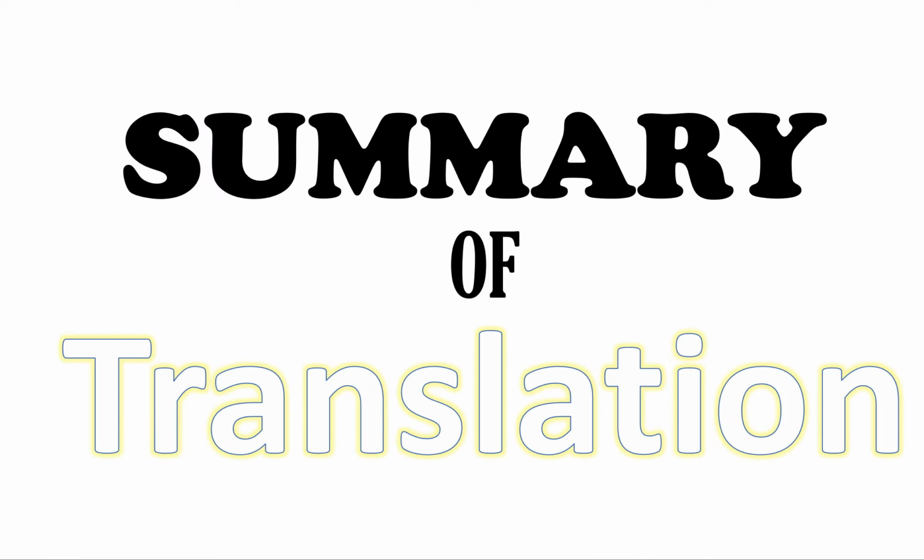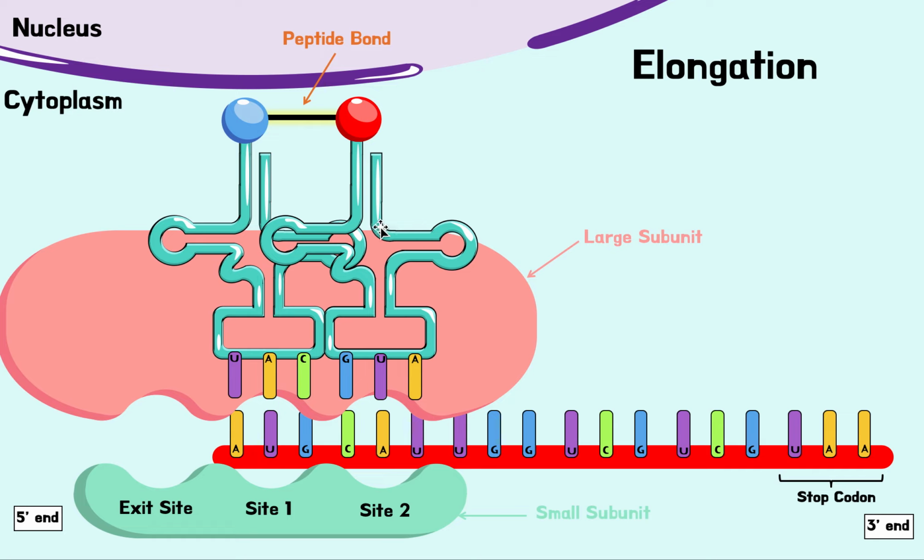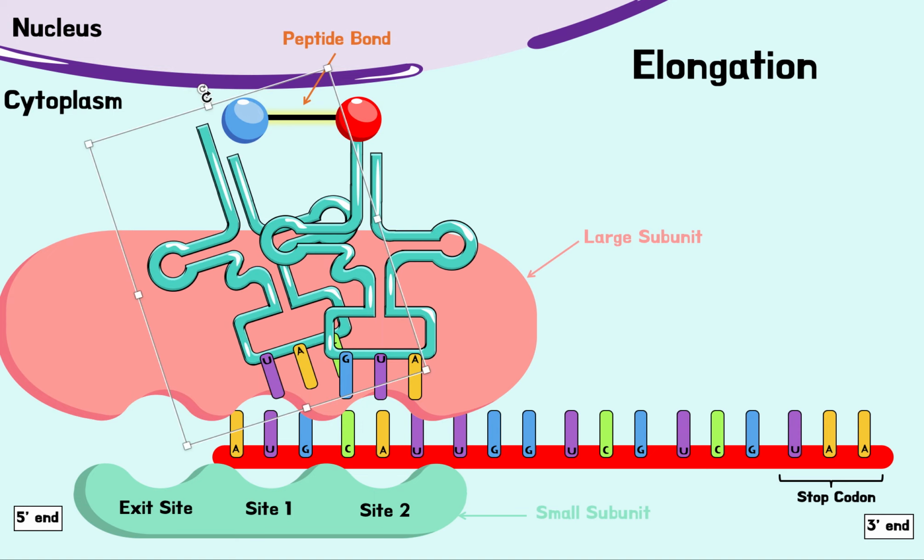So here's a summary of translation just for you. So here we have initiation. Small subunit comes in, binds to mRNA. tRNA comes in for the start codon. Large subunit comes in, that's initiation. Next, we have elongation. A new tRNA comes in. They form a peptide bond. It detaches. This one at site 2. This is elongation.